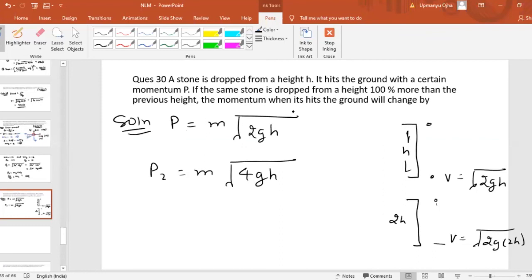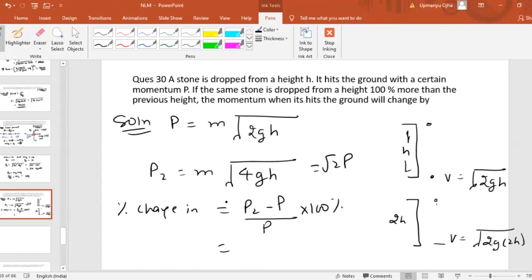So what is the change in momentum? The percentage change in momentum will be equal to (P2 minus P) by P into 100%. We can write P2 as root 2 times P, because root m into root 2gh is equal to P itself. So if you put the value of P2 here, it would be (root 2 P minus P) by P into 100%. If you solve this, you'll get 41 percent. So momentum will change by 41 percent.